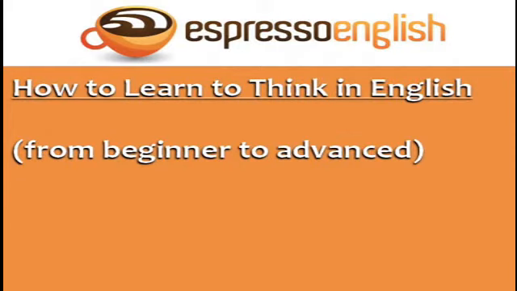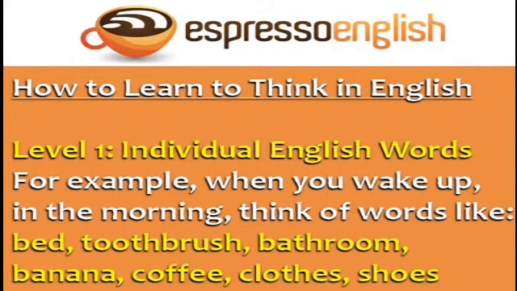So, here is how you can learn to think in English, from the beginner level to advanced. Level 1 is thinking in individual English words. For example, when you wake up in the morning, think of words like bed, toothbrush, bathroom, eat, banana, coffee, clothes, and shoes.